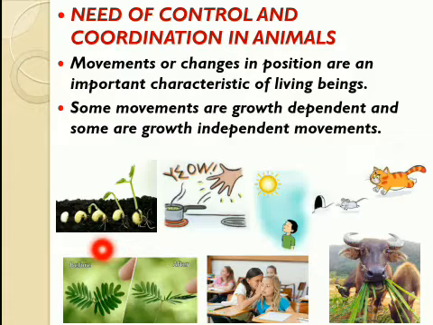But in the diagram under this, you are watching there is a touch me not plant, and if you touch the touch me not plant, you see it droops its leaves immediately. But when you remove the stimulus of touch, it unfolds, its leaves come to their original position. These type of movements in such plant do not involve any growth. So this type of movement is called growth independent movements.